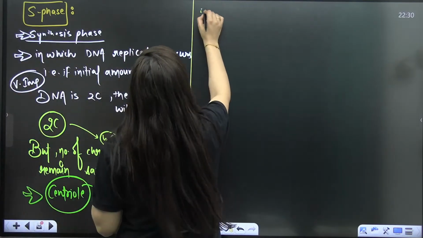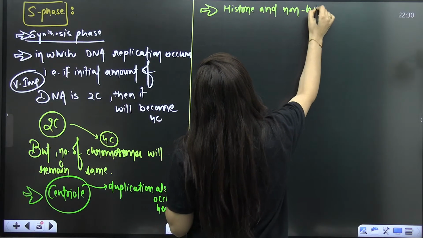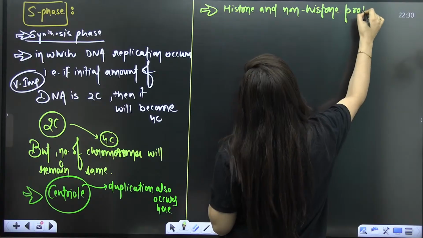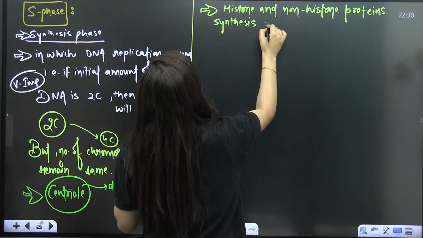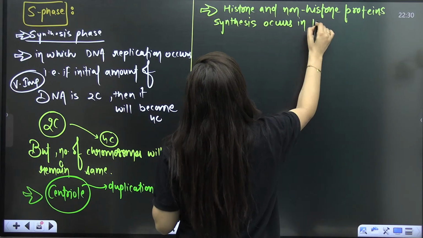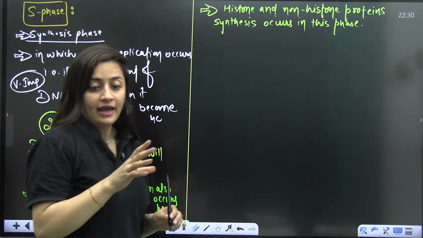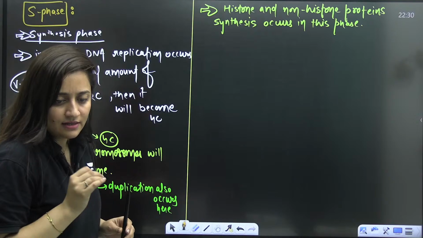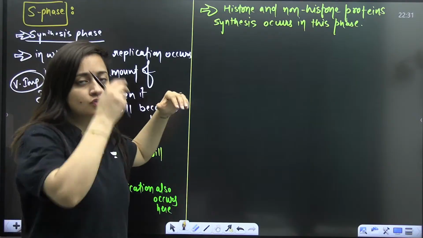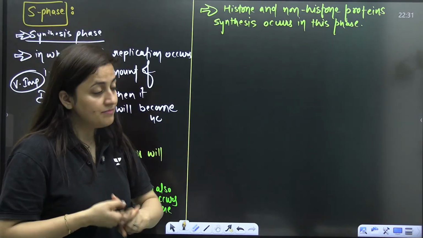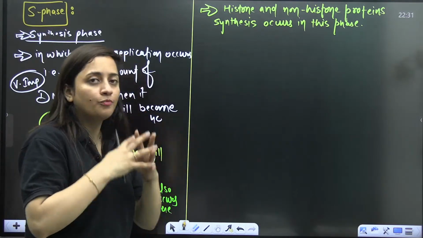Moreover, because DNA duplication is here, histone and non-histone protein synthesis occurs in this phase. Yes, even your histone and non-histone proteins will also get synthesized here. Am I clear? So firstly there is DNA replication, that if the initial amount of DNA is 2C, it will become 4C, but the chromosome number will remain the same. The synthesis of histone and non-histone proteins will be there. In case of animal cells, centriole duplication will occur here.